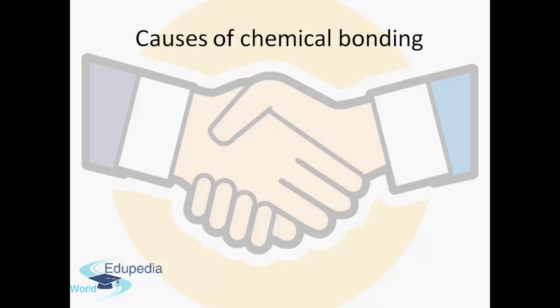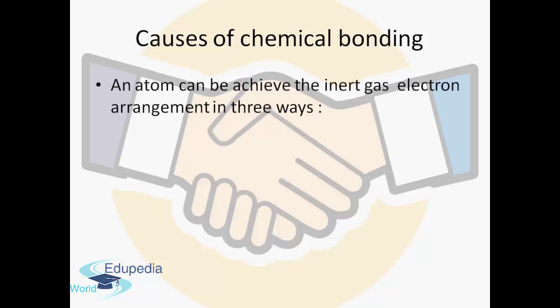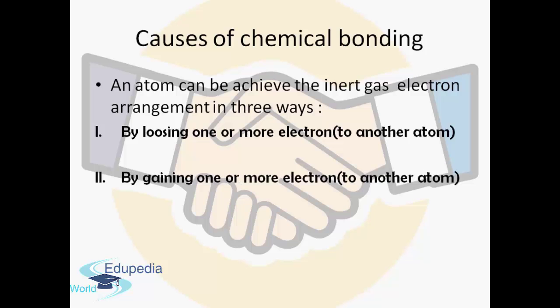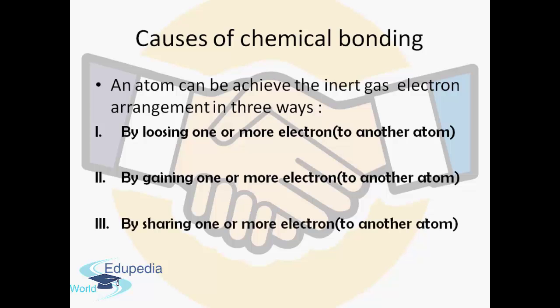In other words, atoms form chemical bonds to achieve stability by acquiring the inert gas electron configuration. An atom can achieve the inert gas electron arrangement in three ways: first, by losing one or more electrons to another atom; second, by gaining one or more electrons from another atom; or by sharing one or more electrons with another atom.